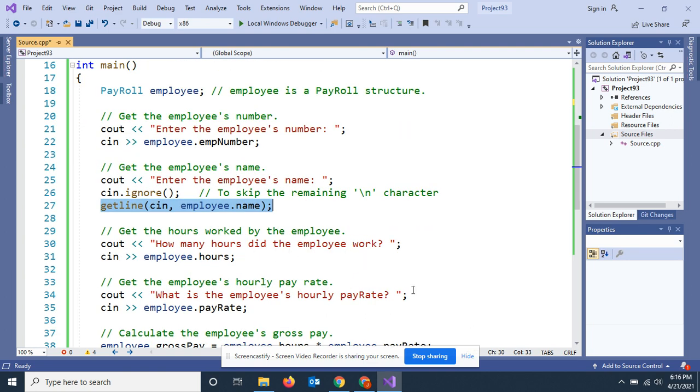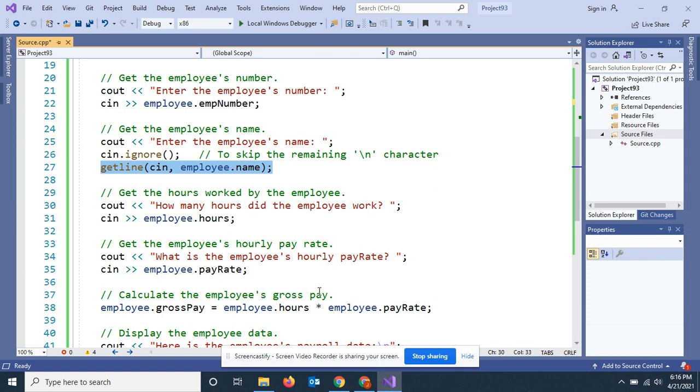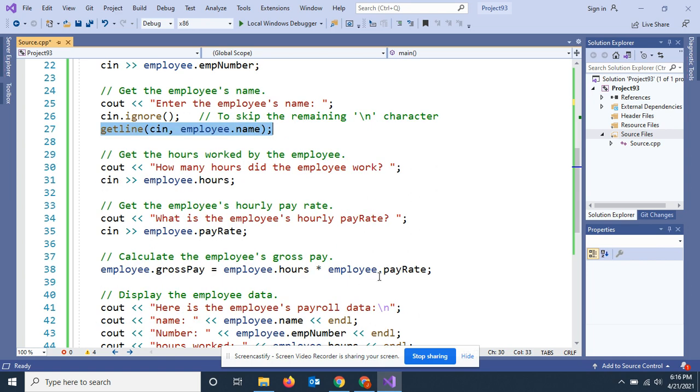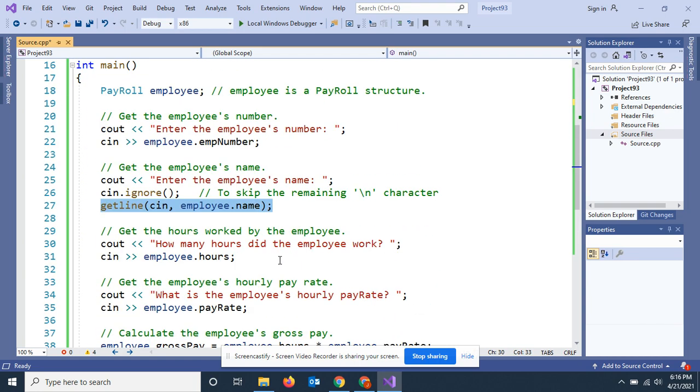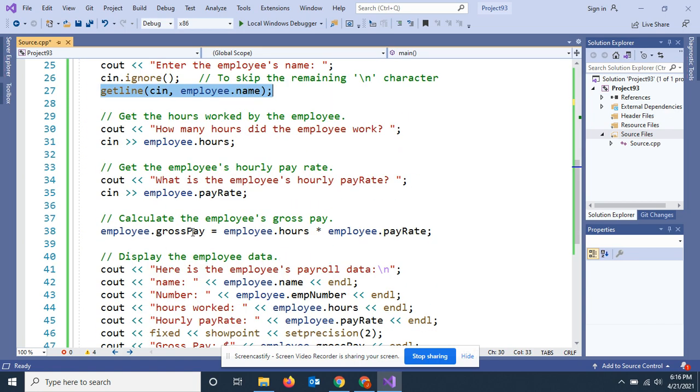Next one is how many hours did the employee work? That's going to prompt the user to put in employee hours. Cout, what's the employee's hourly rate? I'm going to make up an hourly rate. Then for employee gross pay, which was the last one, you have to do a calculation. I wanted to show you it's still like assigning a variable. It goes first equals, and look at this, employee.hours times employee.rate. You can multiply those two and put it inside employee.gross pay.